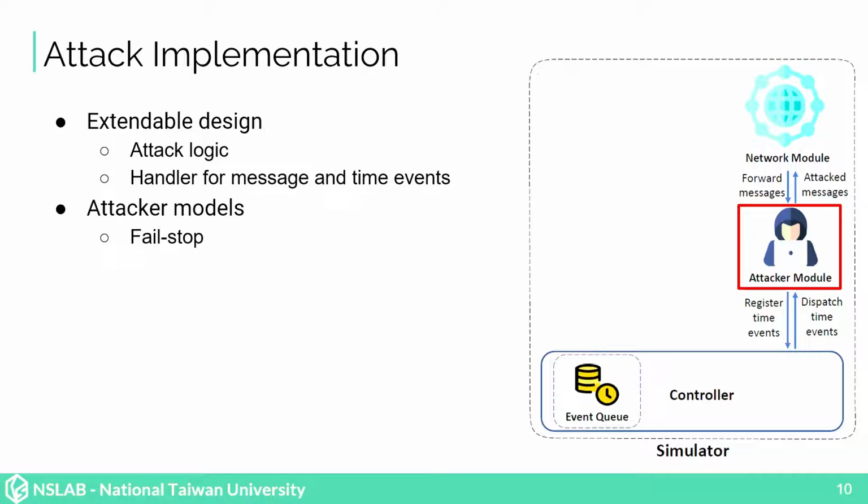Fail-stop is a trivial attacker that does not send any messages. Network partition is an attacker that can block the communication between some pairs of nodes. Static attacker decides the set of faulty nodes before execution, while the adaptive attacker can choose which nodes to be faulty nodes during the execution. Finally, a rushing attacker can decide its action after observing the messages sent from honest nodes.